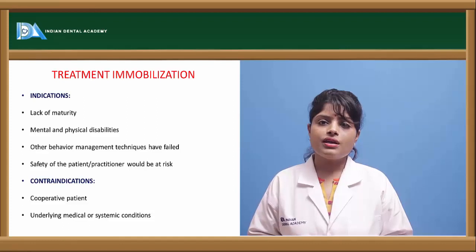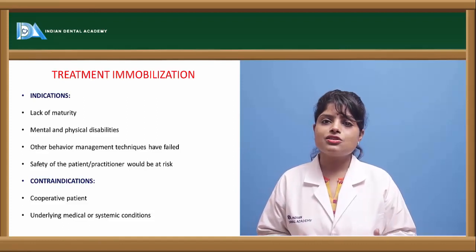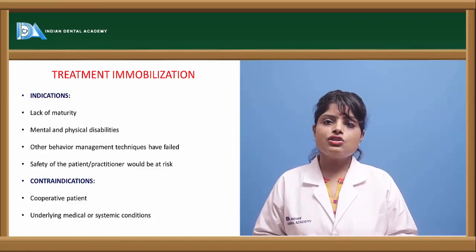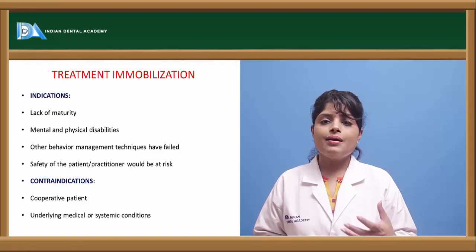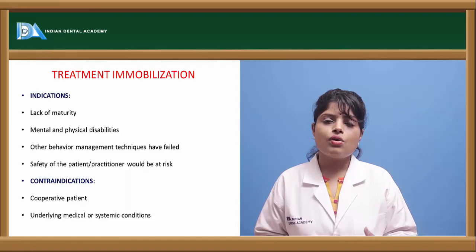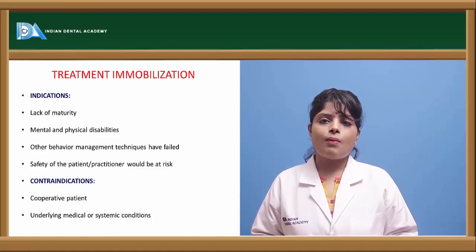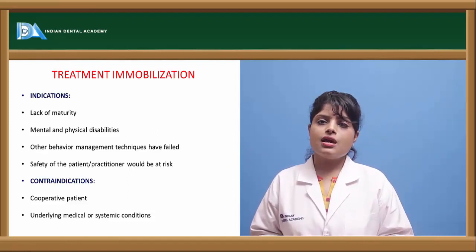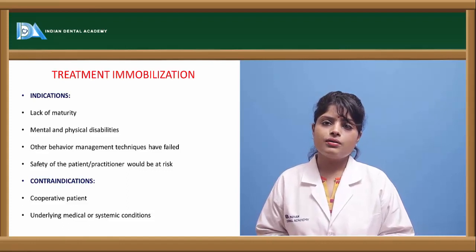There are certain contraindications for the procedure, like children who are cooperative, children who suffer from high mental retardation or who are not able to understand, or who have any medical complications. In such cases, immobilization is not preferred.